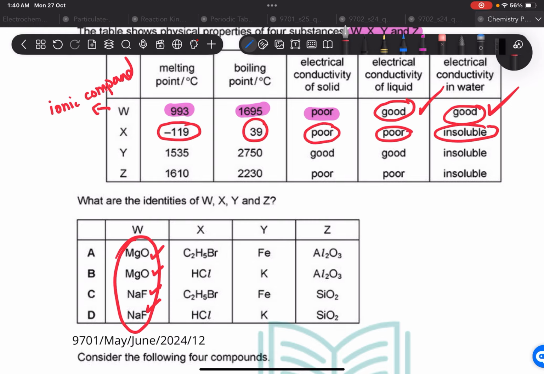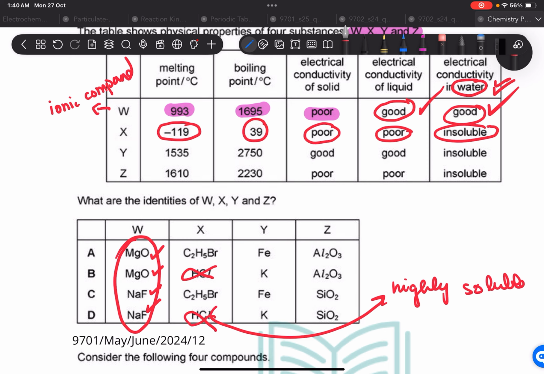Okay, let's check. It can definitely not be HCl, because HCl has excellent electrical conductivity in aqueous solution. It's a highly soluble gas, and you remember, it dissolves in water to form your very favorite hydrochloric acid. So it cannot be HCl if it's insoluble. HCl is highly soluble.